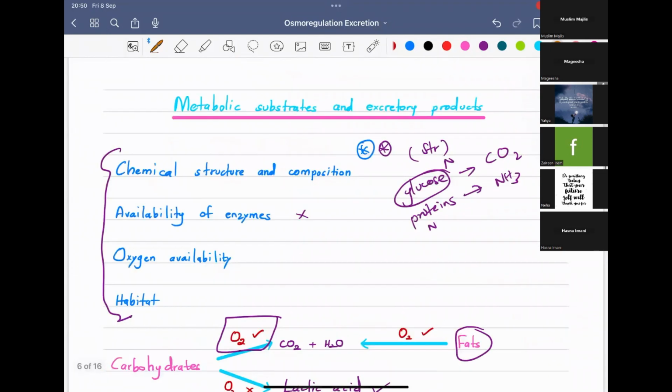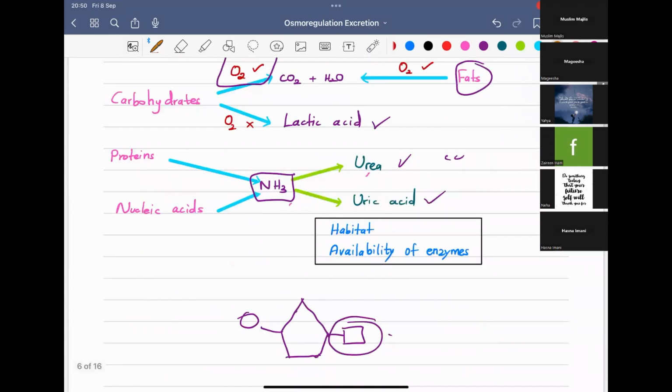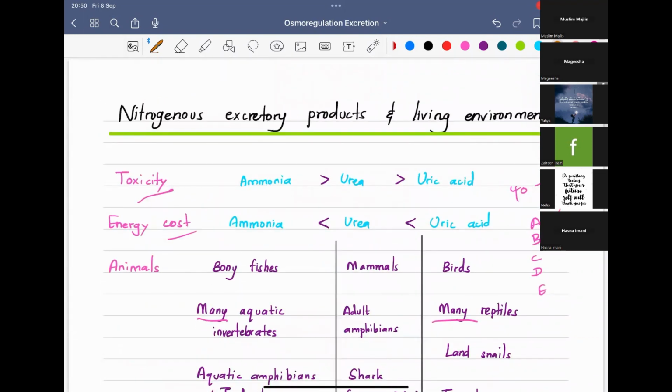Then we studied the metabolic substrates and the excretory products from them, and the factors that determine the ammonia according to the habitat and availability of enzyme, and we compared the toxicity, energy cost, and the animals that are excreting these excretory products.